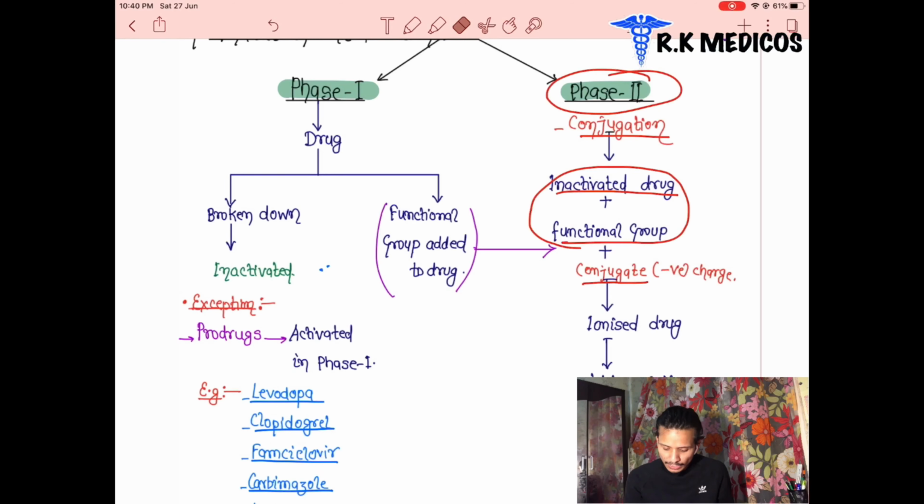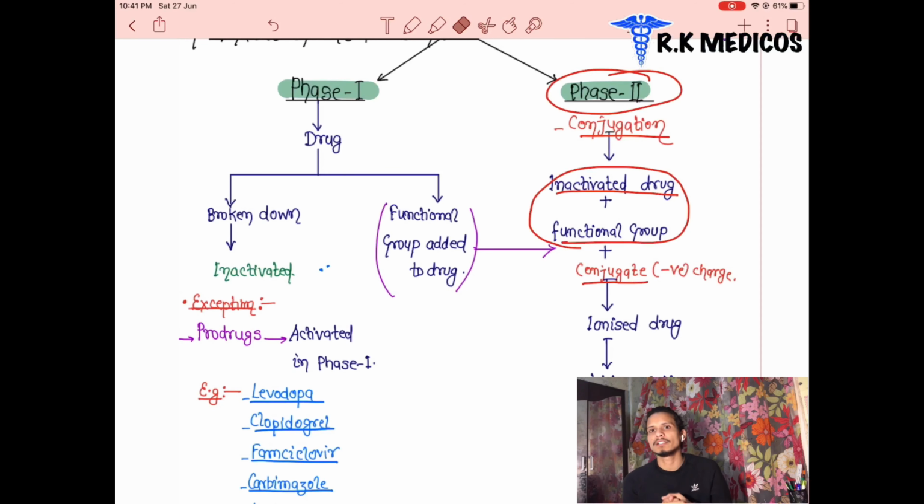So the broken pieces of our drug combine with the functional group. After that they get conjugated. This conjugation means they have a charge, and they are basically negatively charged.